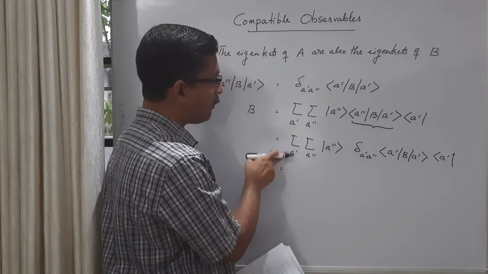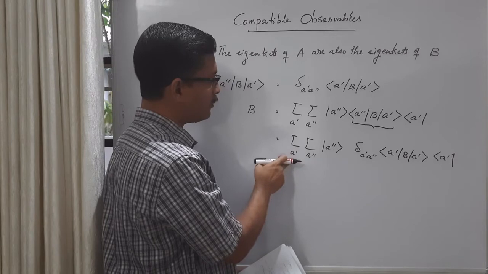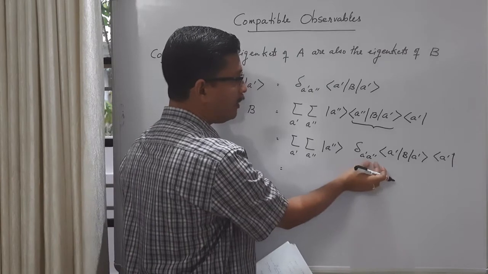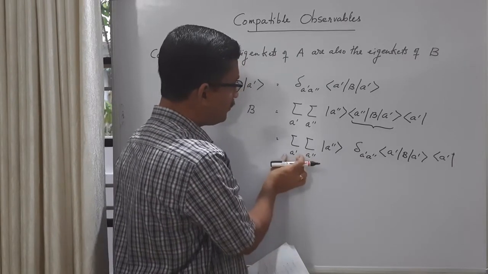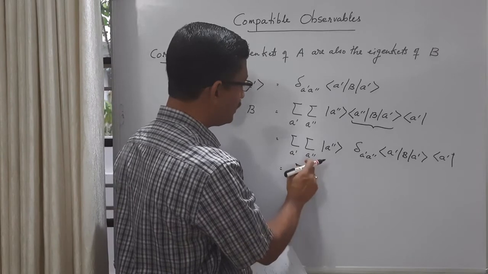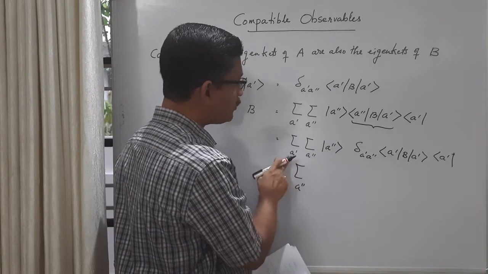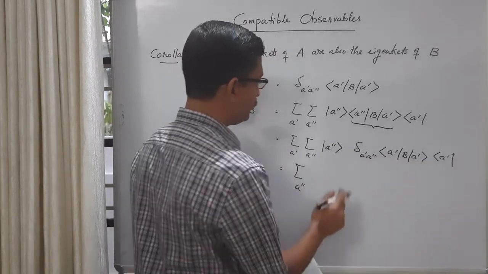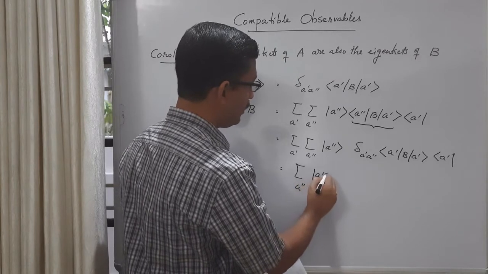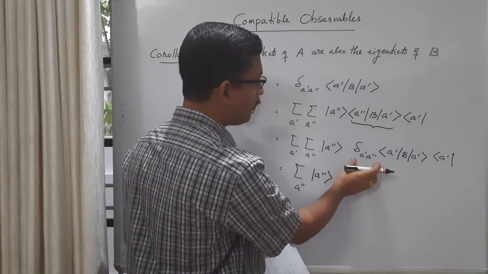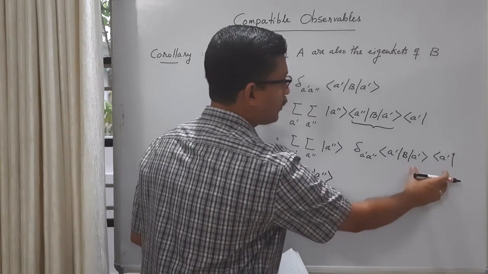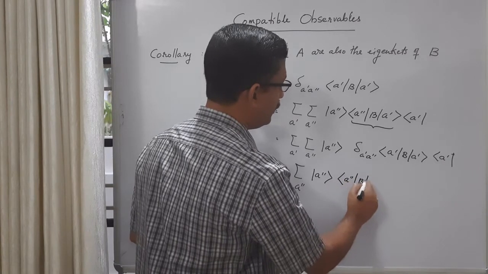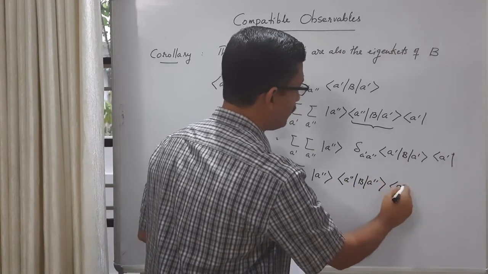In the summation over A prime, where A prime varies over all possible values, only one value will remain non-zero: A prime equal to A double prime. So this summation will go, and the only summation remaining is this one, with A prime equal to A double prime. So you have ket A double prime, the delta is 1, and here we also substitute A prime equal to A double prime. Then you have <A double prime|B|A double prime>, then bra A double prime.